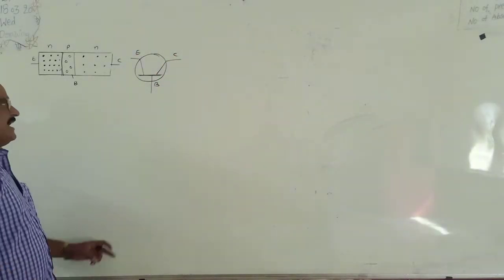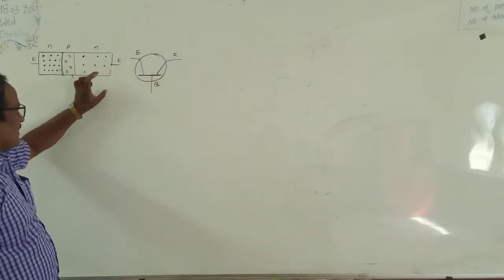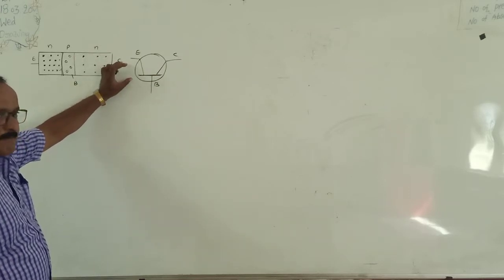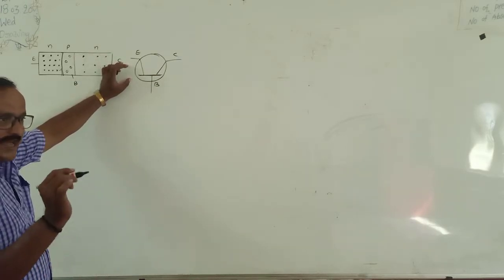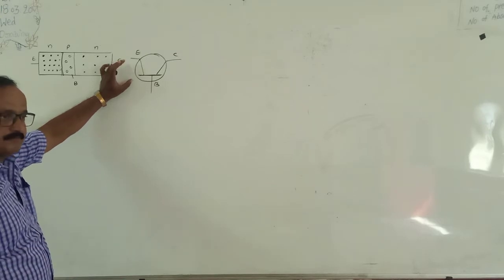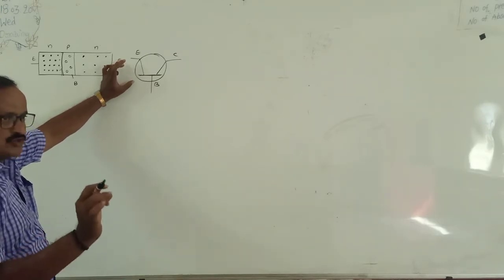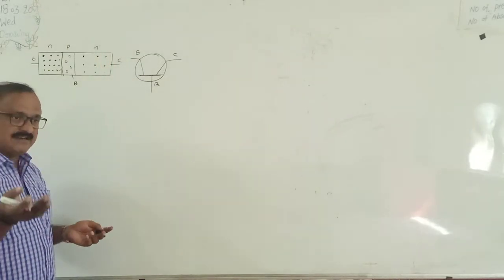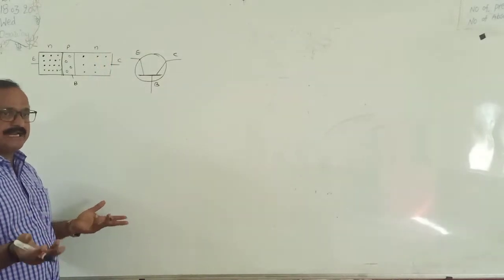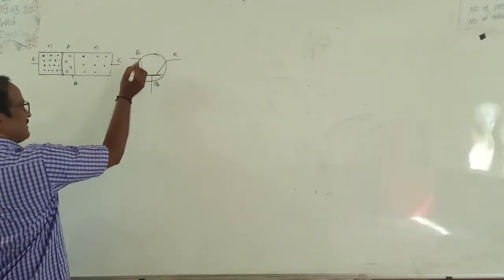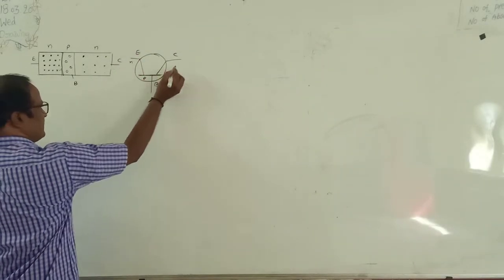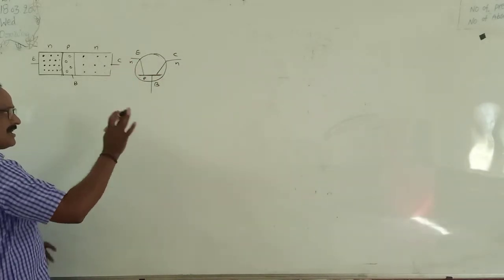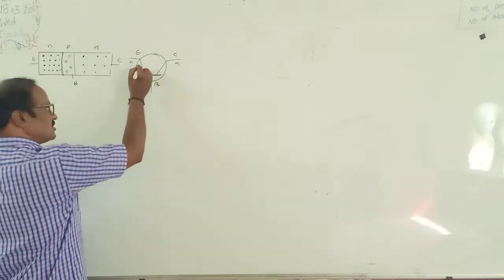How do you identify that this symbol indicates an NPN transistor? In the circuit symbol of the transistor there must be an arrow mark on the emitter line. That arrow mark always shows the conventional current direction, which is always taken from P side to N side, P-type to N-type. Suppose it is NPN, then this is N, this is P, this is N. On the emitter line the arrow mark is always taken from P to N. That's why this is the arrow mark.